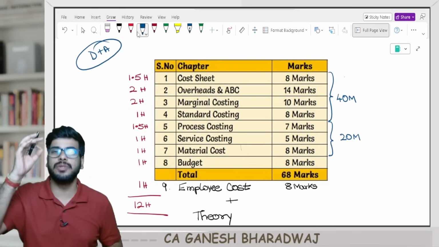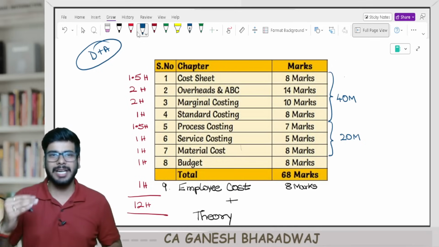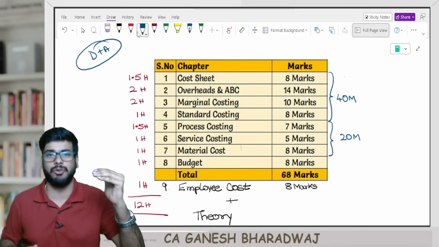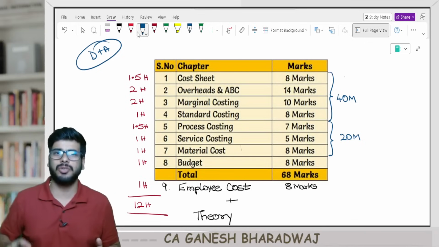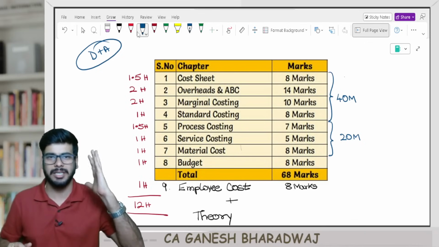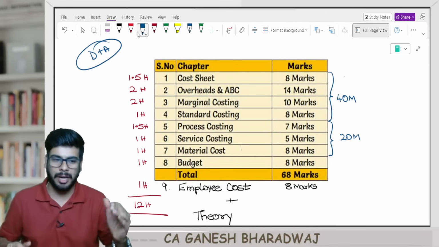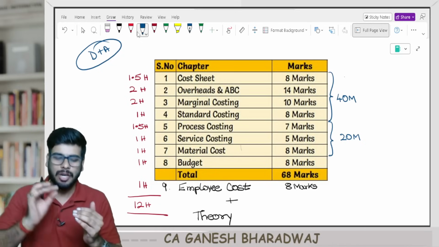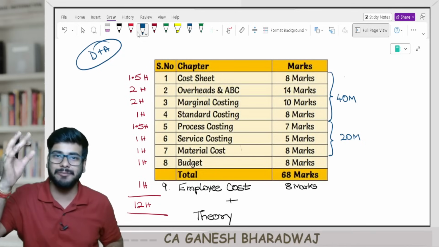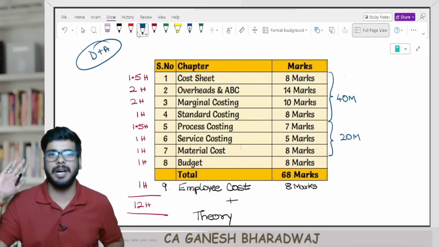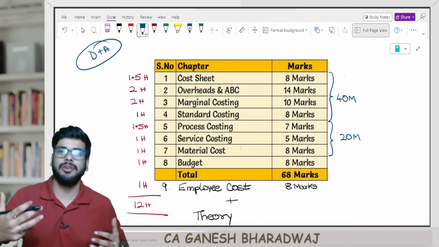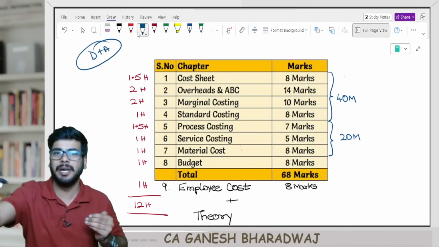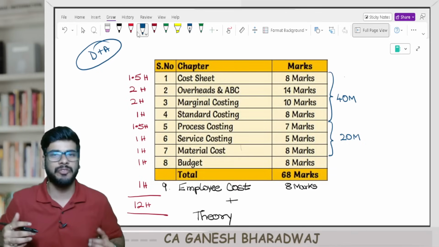Now, let's use the same strategy in your exam. In our exam, scoring the first 40 marks is going to be the threshold for anyone. Even if you want to score a rank, first focus on the 40 marks. How am I going to score this first 40 marks? Once you have sealed the spot, try to score the next 20 marks. Once you score the next 20 marks, exemption is guaranteed. You need not touch this paper again for a lifetime, right? And from now on, whatever you score extra is going to be a bonus. This is how you build up and try to score the maximum amount of marks that you want to score in your exams.